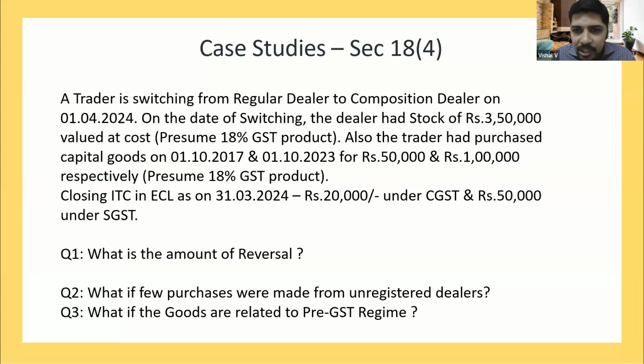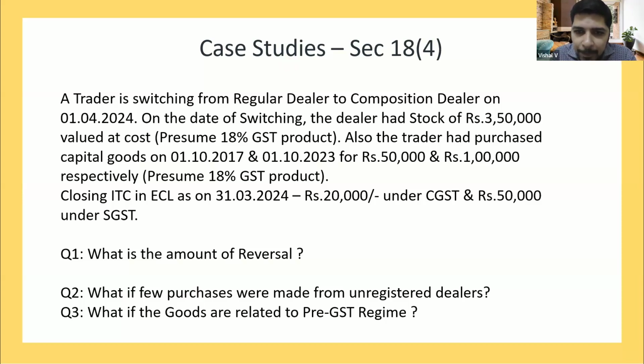First, in the case of the 3.5 lakhs, let us suppose it is purchased on a tax invoice which is readily available. Then 3.5 lakhs into 18%, we'll have 9% and 9% so that it's easy for us, which comes to around 31,500 CGST and 31,500 SGST.